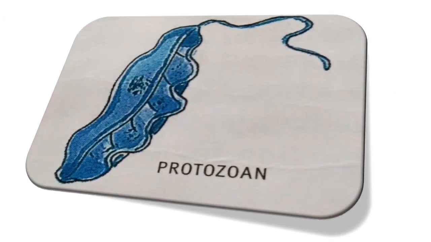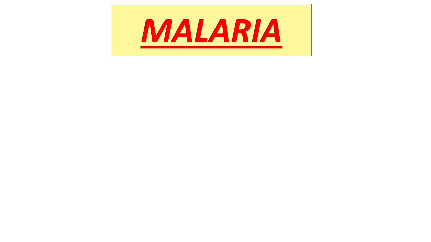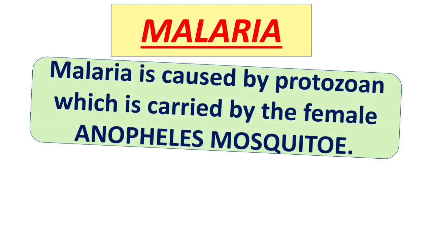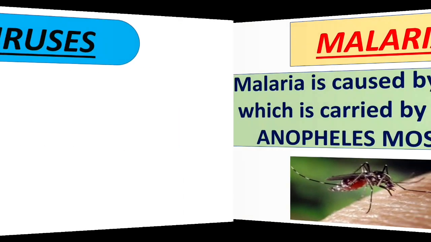Now see in this picture. Yes, this is a picture of a protozoan. Next is malaria. Malaria is caused by a protozoan which is carried by the female Anopheles mosquito. See here the picture of the female Anopheles mosquito. Okay. Next topic is viruses.